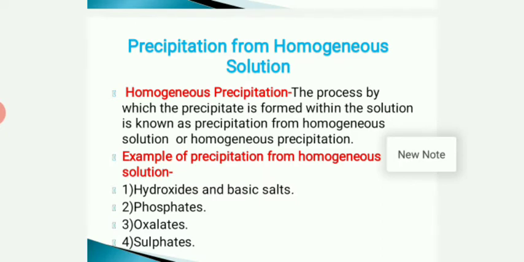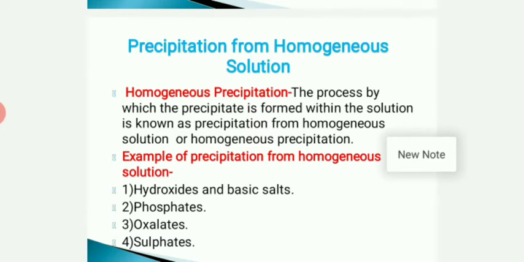There is a larger amount of supersaturation, irregular shape of particles is formed, and therefore occluded impurity gets involved in our precipitate. This condition should be minimized when we are using precipitation from homogeneous solution. Let us see what homogeneous precipitation is.